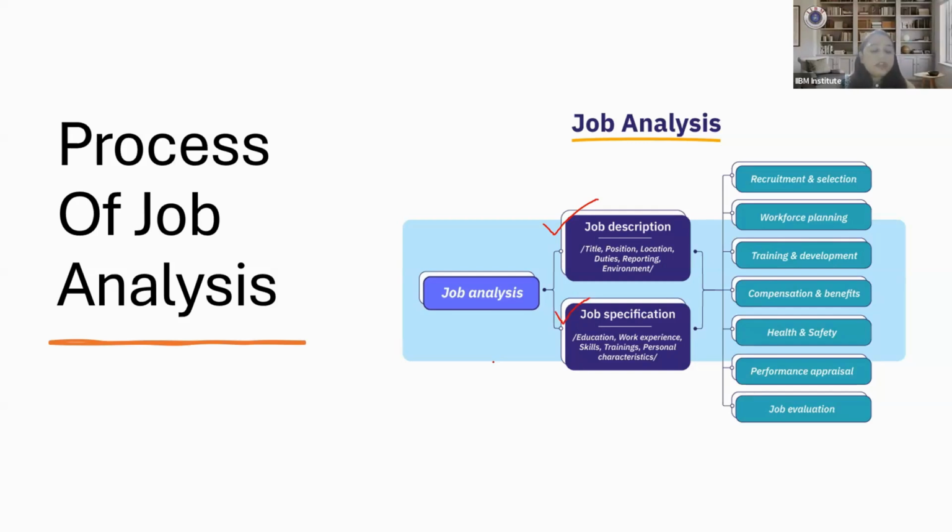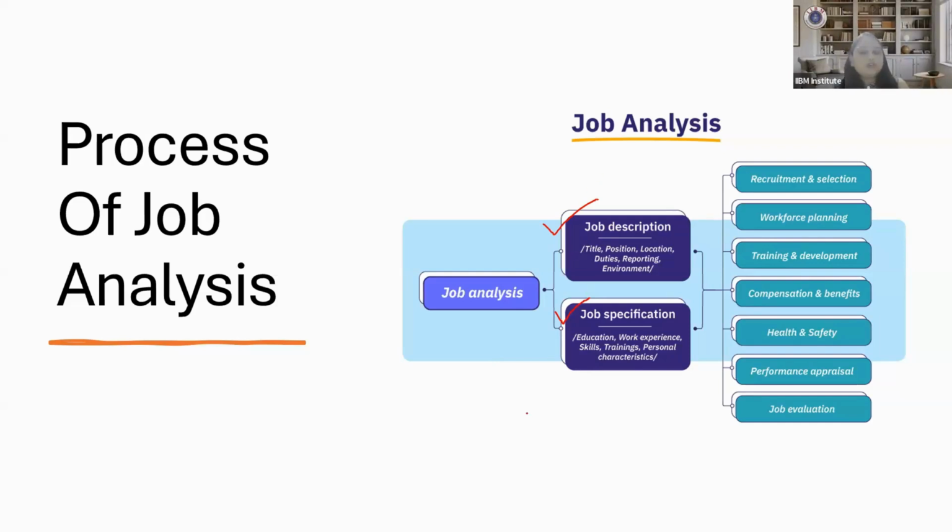Job specification is about human qualification and human criteria, like education, work experience, other skills, training, personal characteristics, and any sort of physical characteristics. If you require any specific height, weight, eyesight, or any other physical requirement, or any educational or experience-related requirement in the human. So description is about the role, specification is about the human.